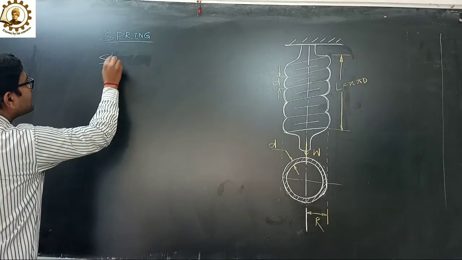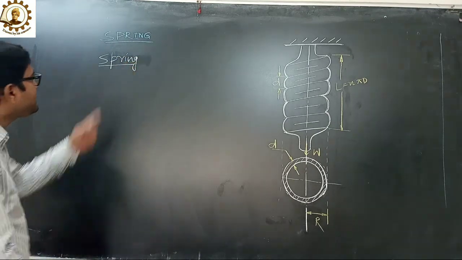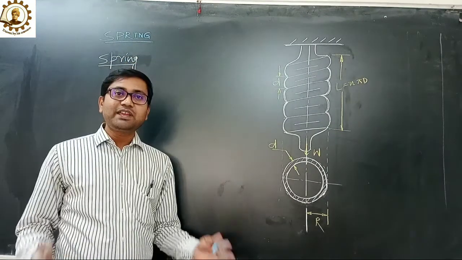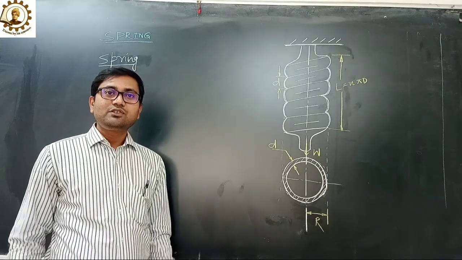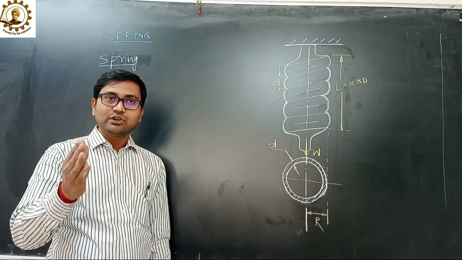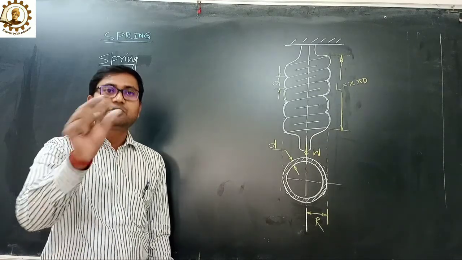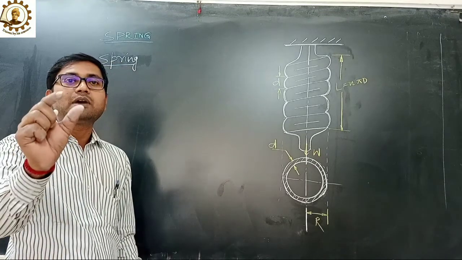If we define spring, a spring is a device in which a material is arranged in such a way that it can undergo a considerable change without getting a permanent distortion.